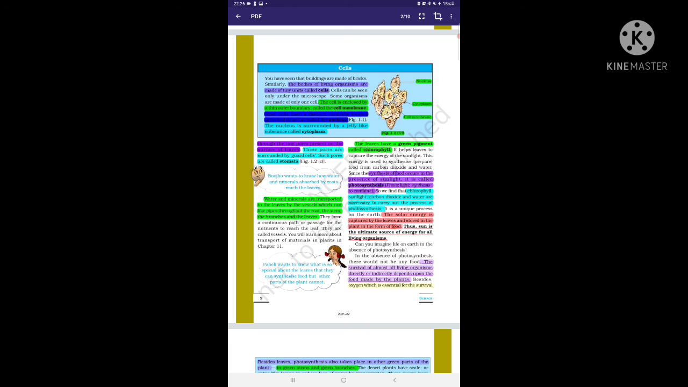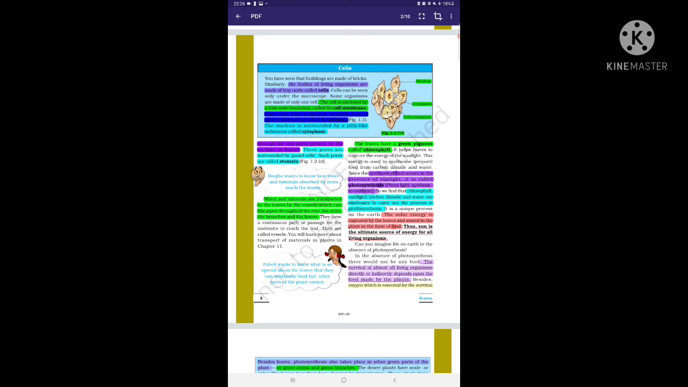It is a unique process on the earth. The solar energy is captured by the leaves and stored as chemical energy. It is a point to remember that the sun is the ultimate source of energy for all living organisms.